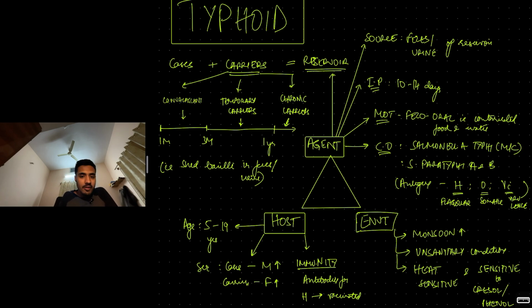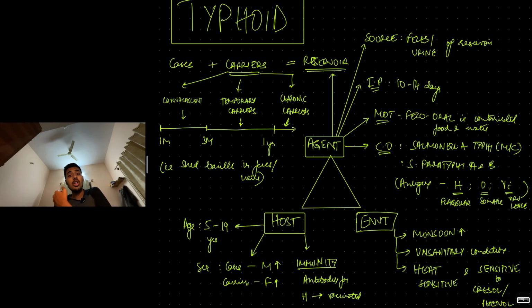Convalescent carriers is between 1 month and 3 months. That is in the recovery phase. In the recovery phase, they are shedding bacilli in the feces or the urine. That is convalescent carrier. Temporary carriers is between 3 months to 1 year. That is in the post-recovery phase. Between 3 months to 1 year, the temporary carriers are shedding bacilli in the feces or urine.